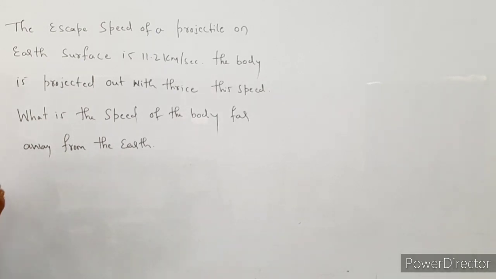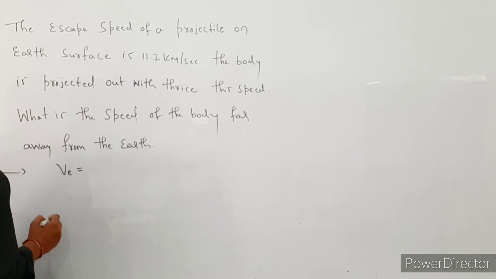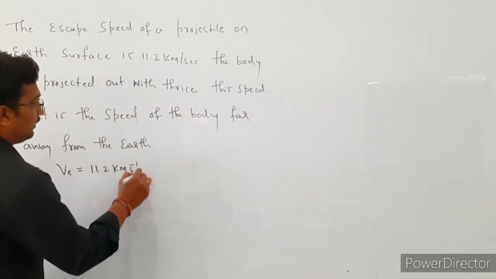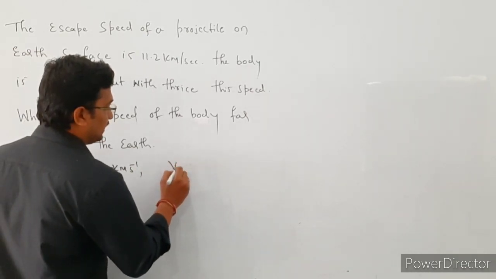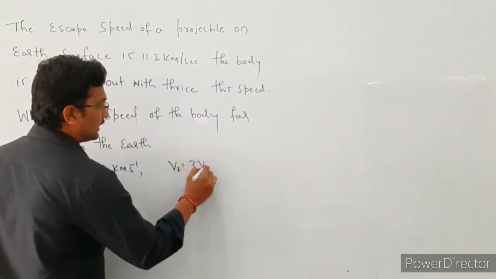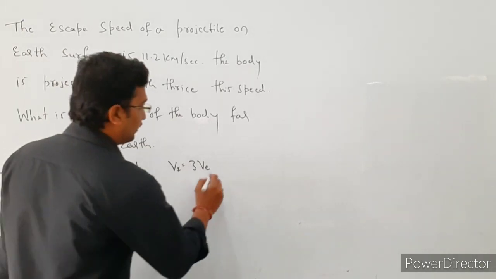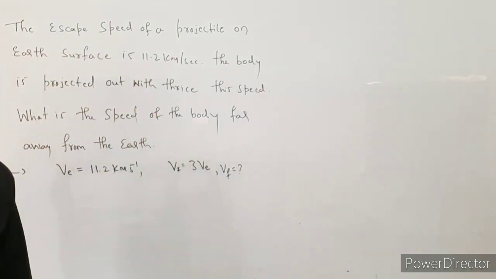Okay, see here, the escape speed of the body is given, right. So that is 11.2 km per second, and that body is projected with thrice of this speed. So then the initial speed of that rocket or that body is equal to thrice the escape velocity or escape speed. Then we are going to find out what is the speed of the body far away from the earth surface. So then we are going to find out the final speed of the rocket or the body.